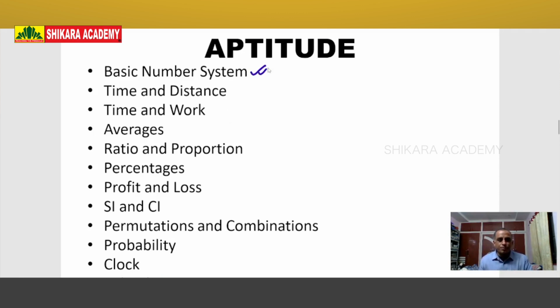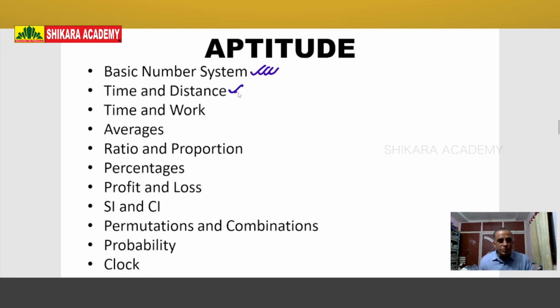Basic number system. What is the basic number system? Different types of numbers: what is the natural number, whole number, integer, rational number, prime number, even number, odd number. These all are important. And fractions are important. Divisibility laws are important. These all are part of number system.